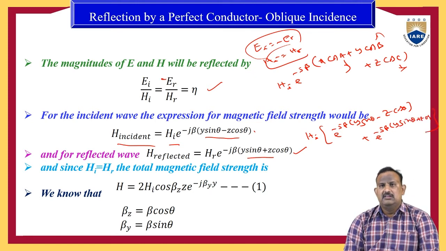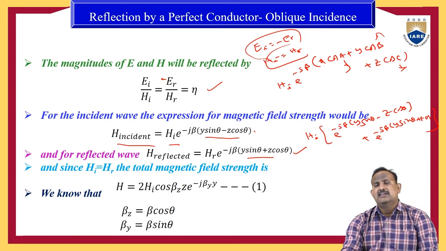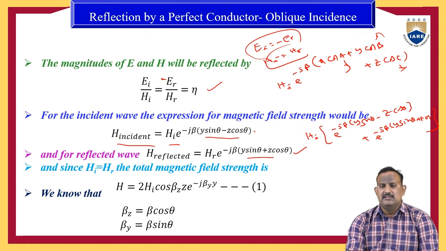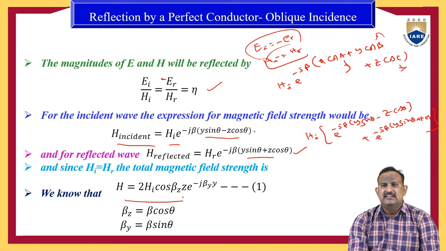In both terms e power minus j beta y sin theta is common, so we can take it common. Expressing the equation in terms of exponentials, H is equal to 2Hi cos beta z into z e power minus j beta y, where beta z equals beta cos theta and beta y equals beta sin theta, same as the previous one.